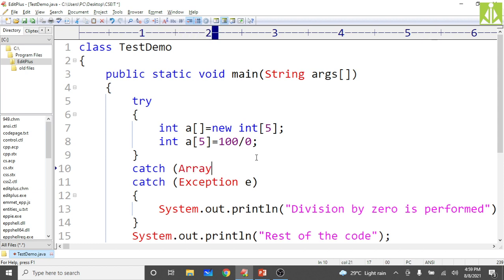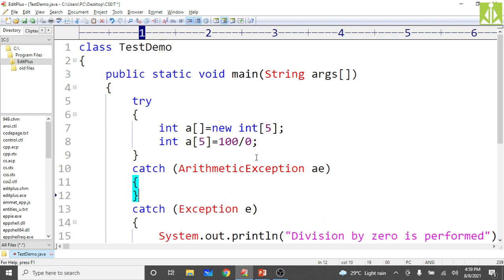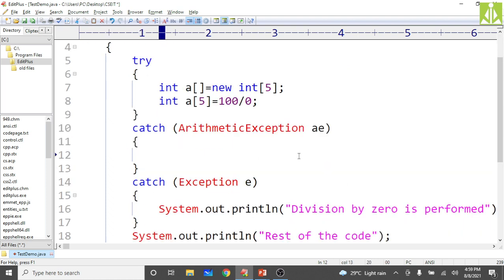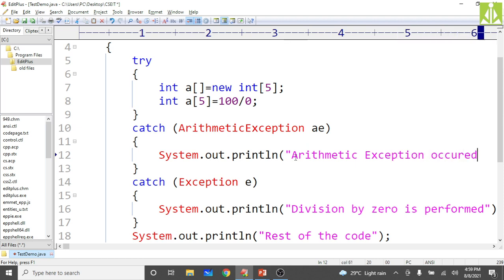First thing, not array index, arithmetic exception, AE. Then for all of them we are printing customized messages. We are not printing the objects, we are printing customized messages now. System.out.println of arithmetic exception occurred. Okay, arithmetic exception occurred. So this is a customized message.